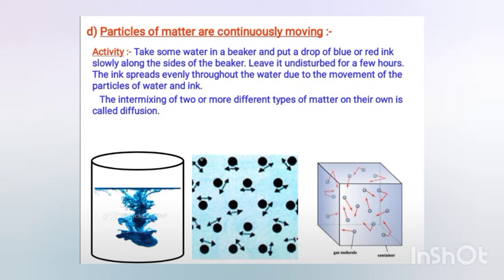Now, particles of matter are continuously moving. If I drop a drop of blue dye into water, the whole water will turn bluish in color. Why does this happen? Because the particles of the blue dye are free to move, and they are moving, and they spread evenly into the whole water. This process of intermixing of two different types of matter is called diffusion.